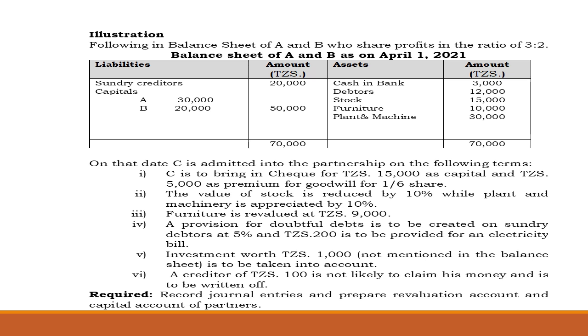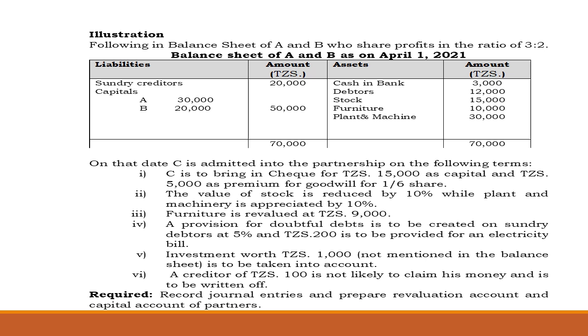That is not shown on the statement of financial position, and now we are going to create an electricity bill of 200. Investment worth 1,000, not mentioned in the statement of financial position, is to be taken into account. A creditor of 1,000 is not likely to claim his money and is to be written off.